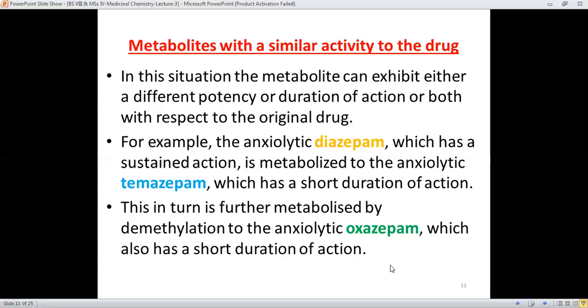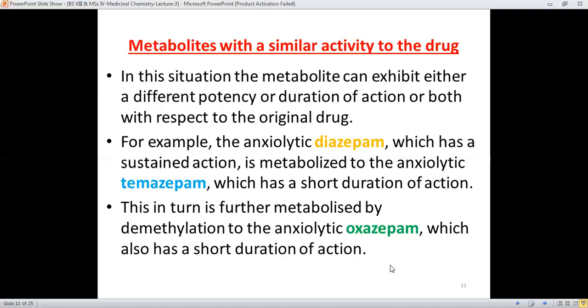And this duration of action is a function of different parameters, which include the plasma half-life, the different equilibria established between the plasma and the target compartments, and the rate of removal of the drug from its biological target as well.